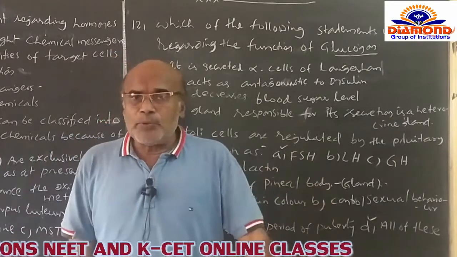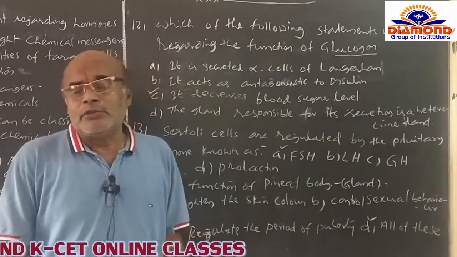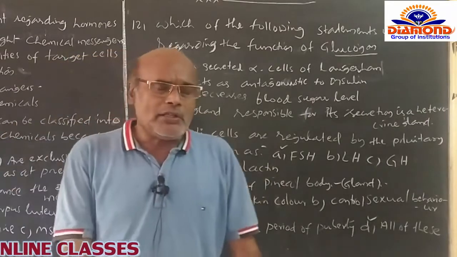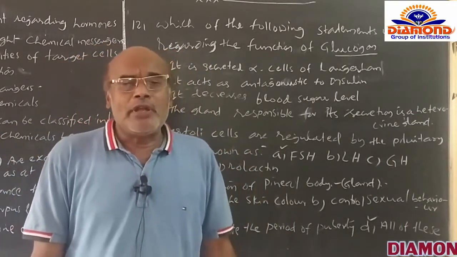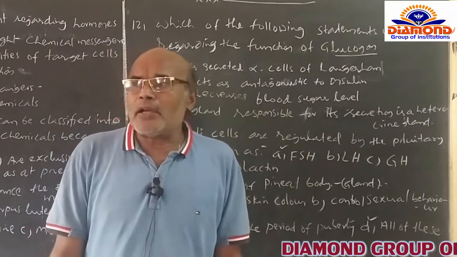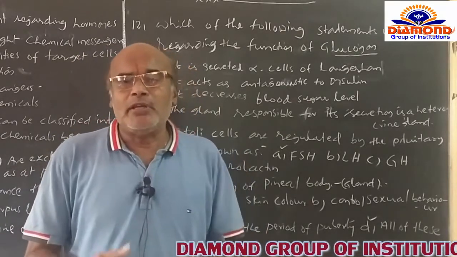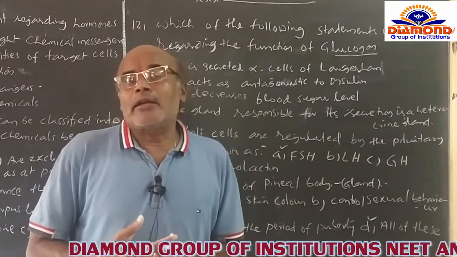The exocrine part comprises acini lobes or acini cells, whereas the endocrine part of the pancreatic gland is composed of the islets of Langerhans.